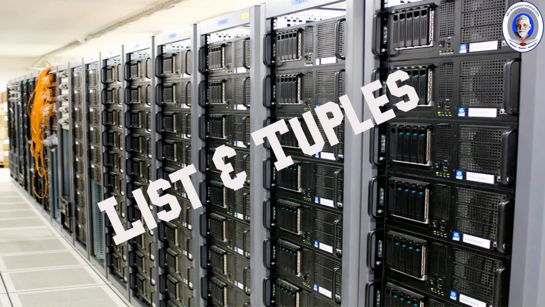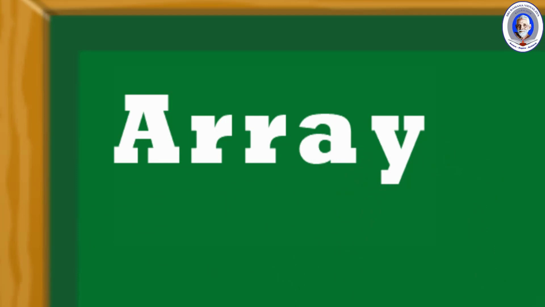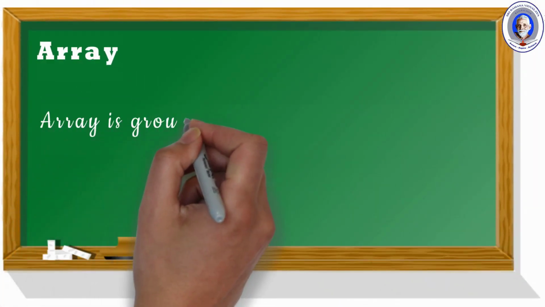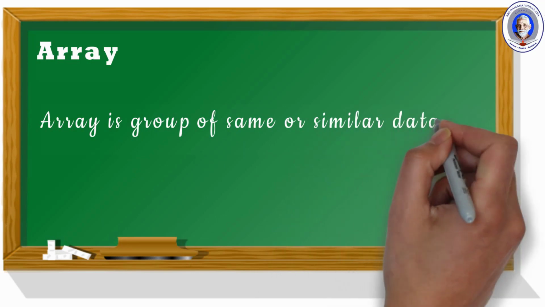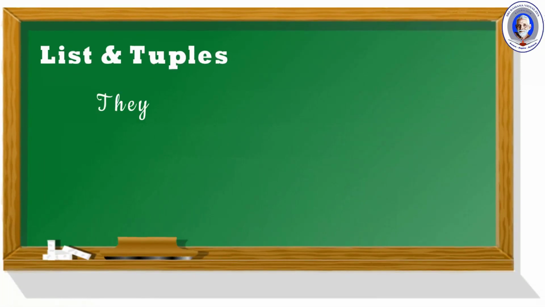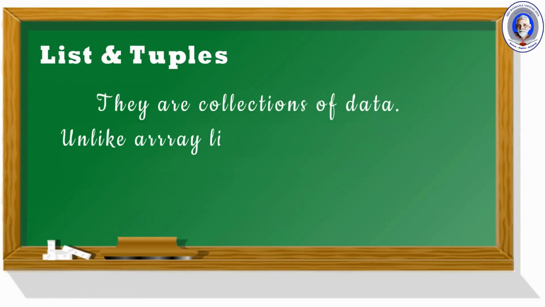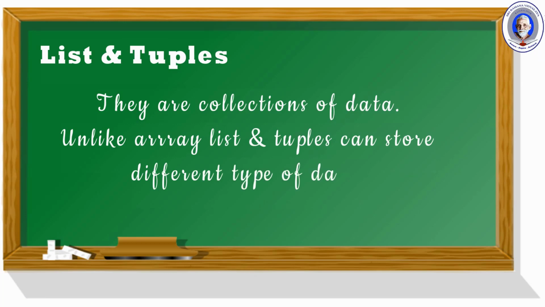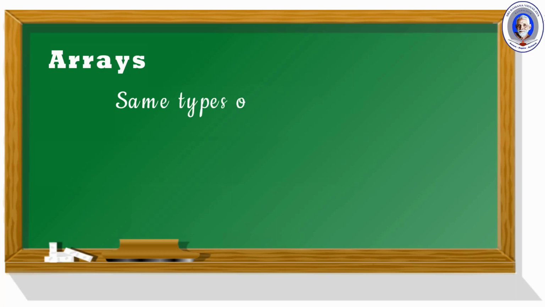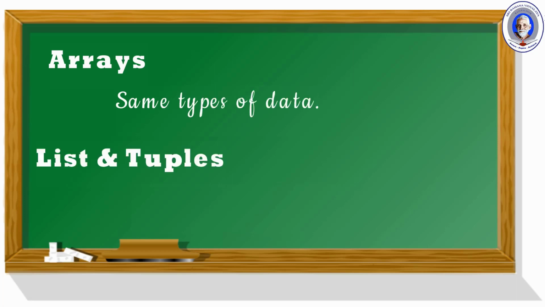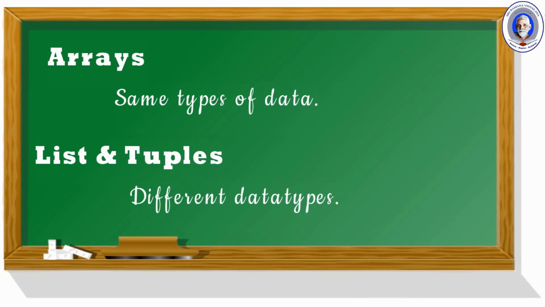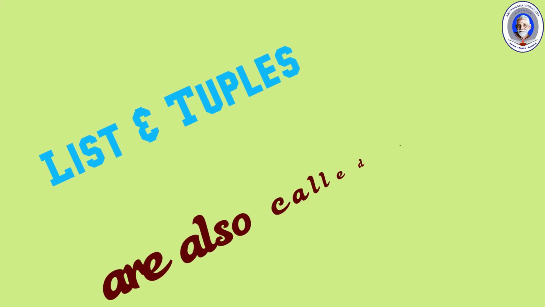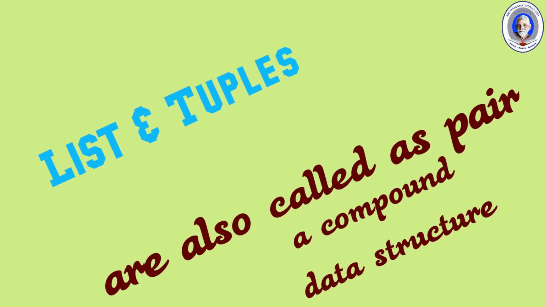To study about list and tuples, we must first know how arrays are used. We have already studied how arrays are represented. An array holds a group of same or similar types of data. Just like arrays, list and tuples are collections of data. But unlike arrays, list and tuples can store different types of data. Just remember this point: arrays hold the same type of data, whereas list and tuples hold different data types. List and tuples are also called pair, a compound data structure.